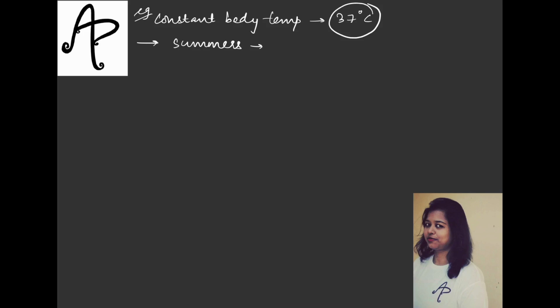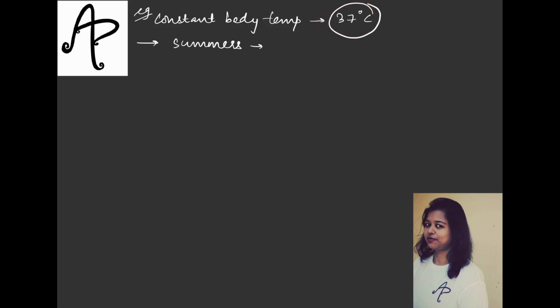Now if we talk about humans, we maintain a constant body temperature of 37 degrees centigrade. This is our normal body temperature, constant. Now what happens in the summers? We know that in summers the external environmental situation will be hot. So in that case we have to cool our body, because the external situation is already very warm and we have to maintain this constant body temperature.